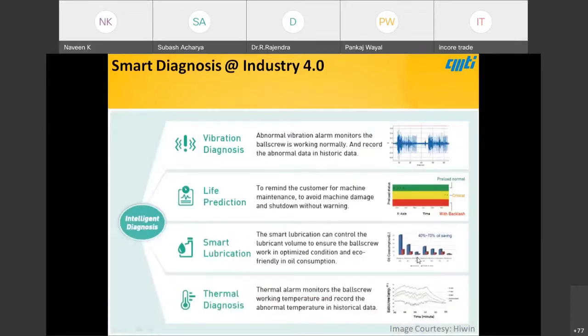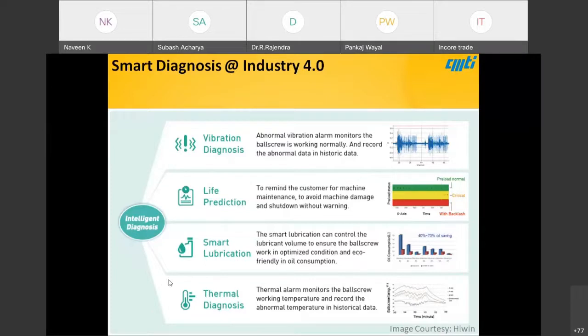We can monitor vibration data like speed and acceleration, in terms of frequency and velocity, and we can also predict life through preload. Through smart lubrication, we can avoid wasting lubricant: when required, you just pump the adequate quantity. We discussed this in previous slides.